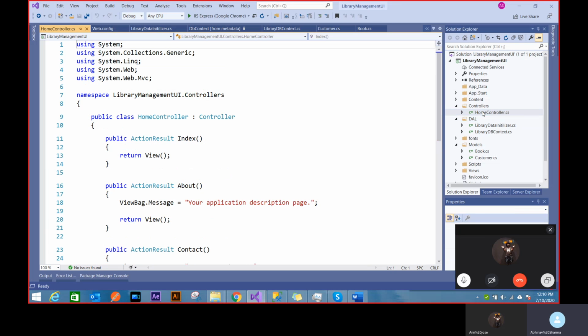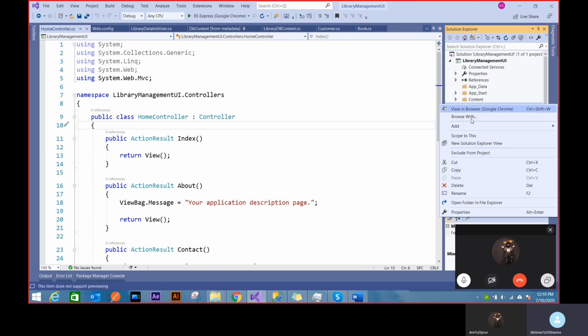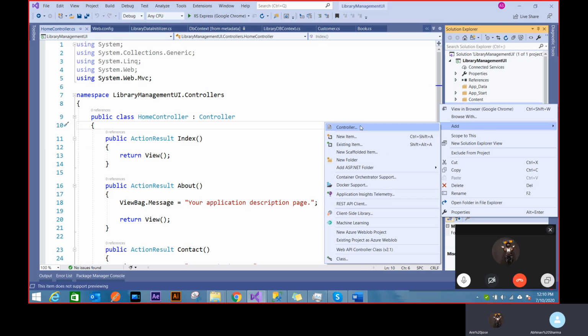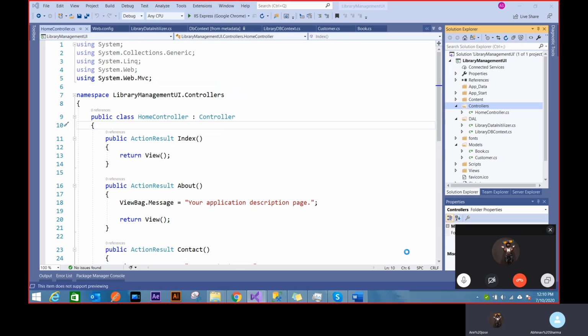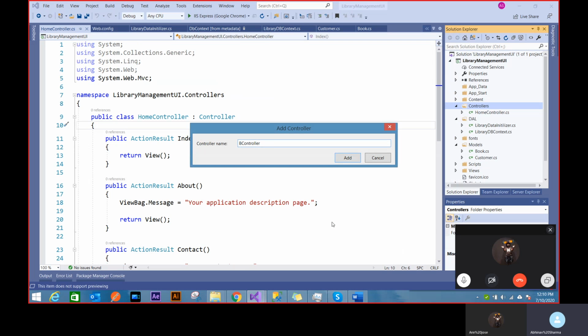In the controller, in the index page, I'll be using the same page only. Or maybe what I can do is create a new controller for books. It'll be easier. I'll be using Entity Framework, and you'll see that everything will be done for you. But let's not do that the first time. Let's try to go line by line, then we can start using it. We'll be starting with customers specifically, but right now, just create something for books so that you know what is being done, and you'll start getting more comfortable with MVC and the Razor part.